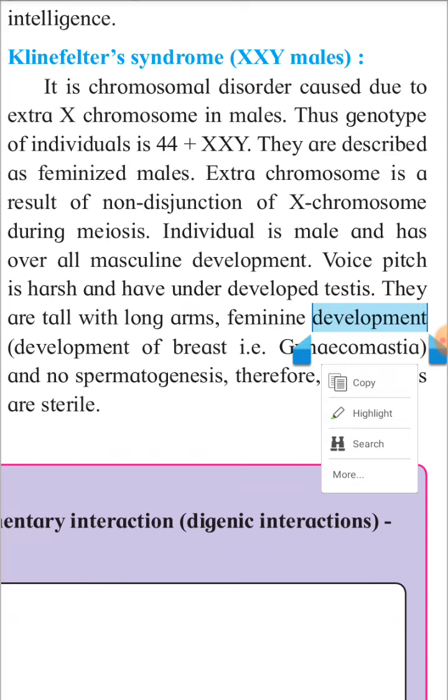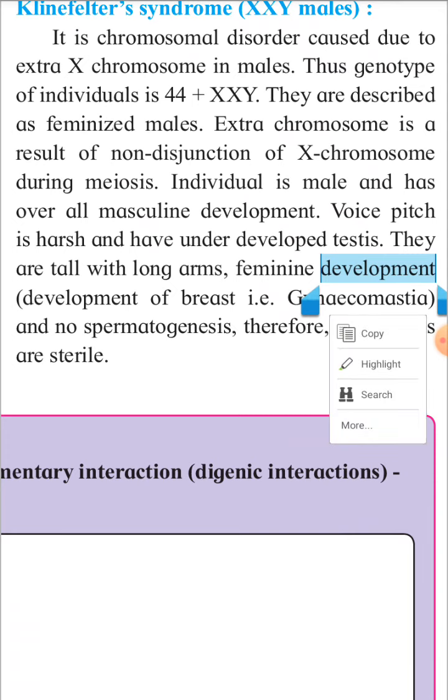So at fertilization, from the mother there will be two chromosomes XX, and from the father a Y chromosome. Due to the Y chromosome it will be a male, but that male will have genotype XXY. The individual is male and has overall masculine development, means the outer body is masculine.